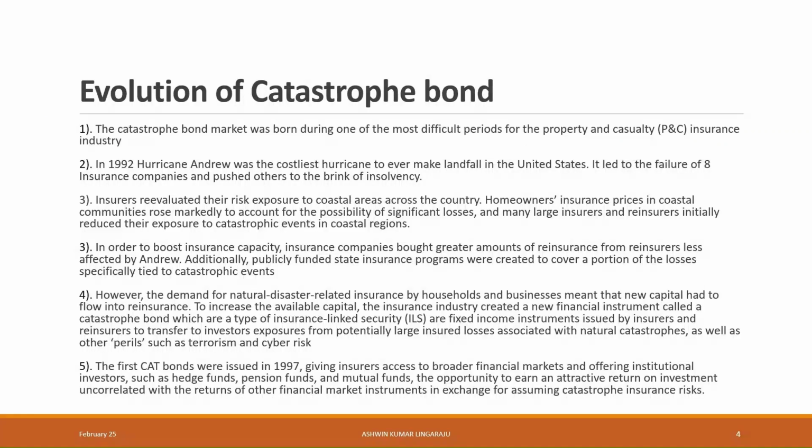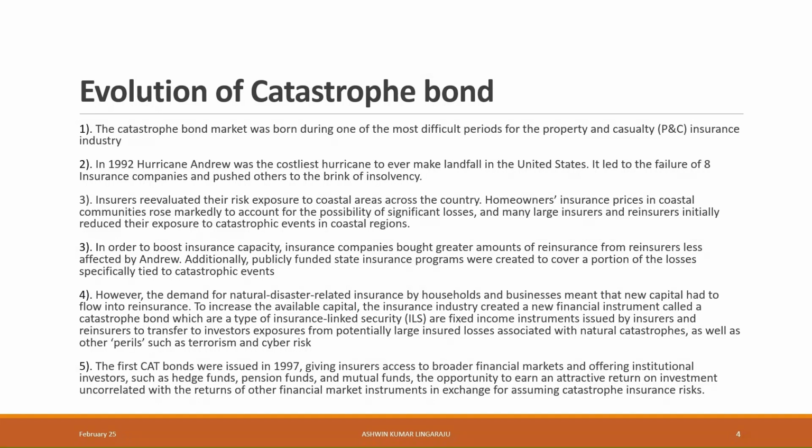Evolution of catastrophe bond. Cat bonds were born during one of the difficult phases for the property and casualty insurance industry. In 1992, Hurricane Andrew made landfall in the US, causing failure of 8 insurance companies and pushing others to the brink of insolvency. Homeowner prices in coastal communities rose significantly for insurance, and this led many large insurers and reinsurers to reduce exposures in coastal areas.